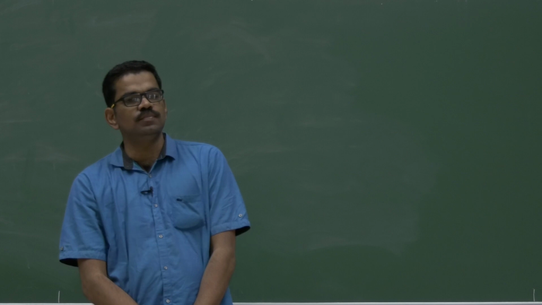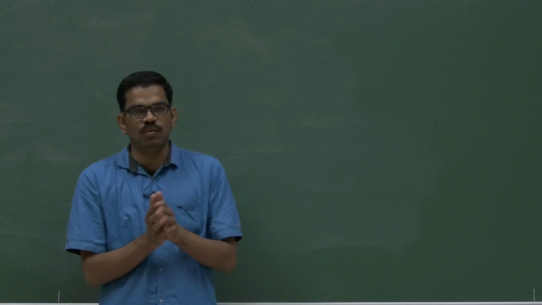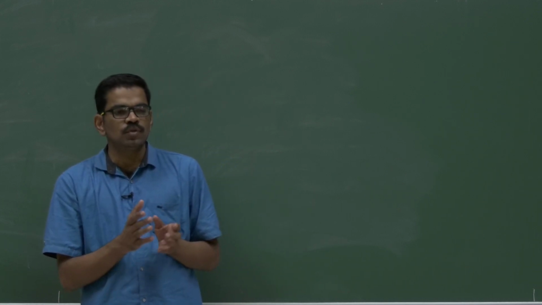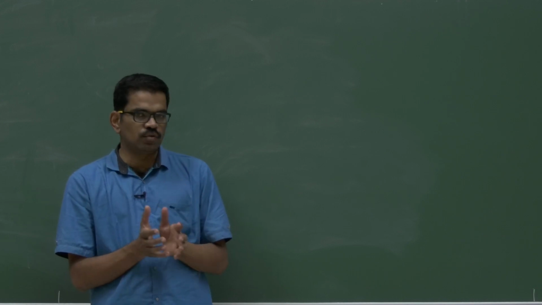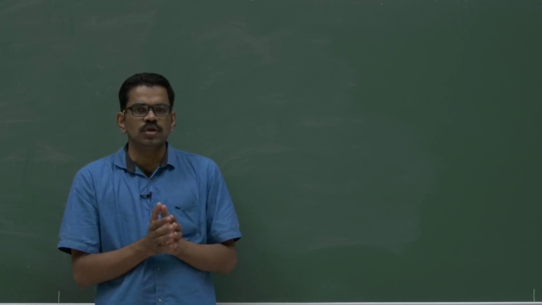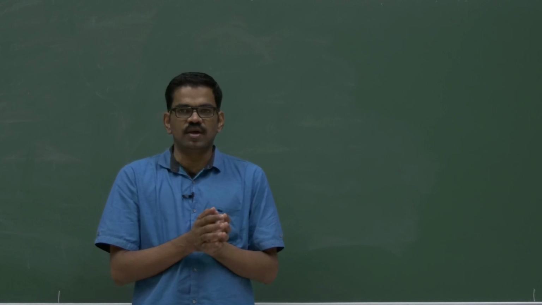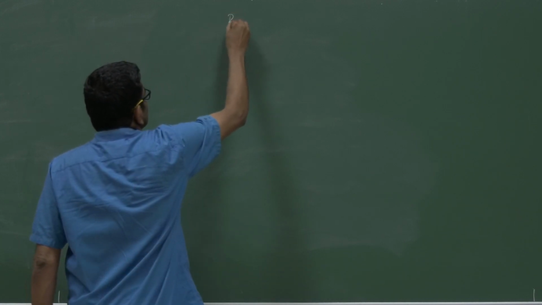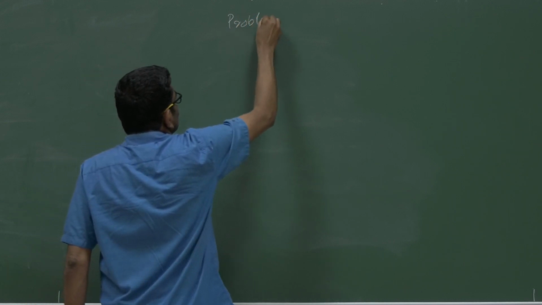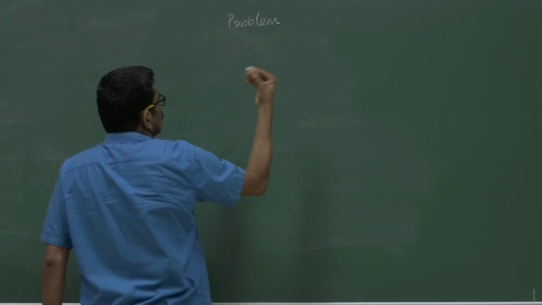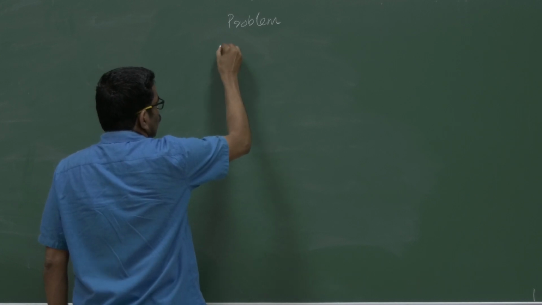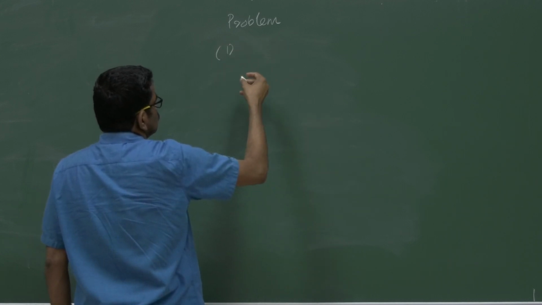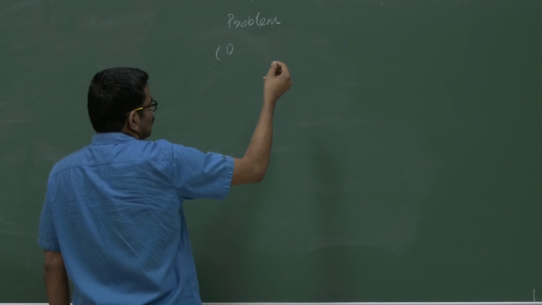Like you have an algorithm, you write a C program for that algorithm. When you run, you get a running time for the one which has n square as running time, and the other which has n as running time. So what I am mentioning is, you have a problem you want to solve, and you have two variants of the solutions.